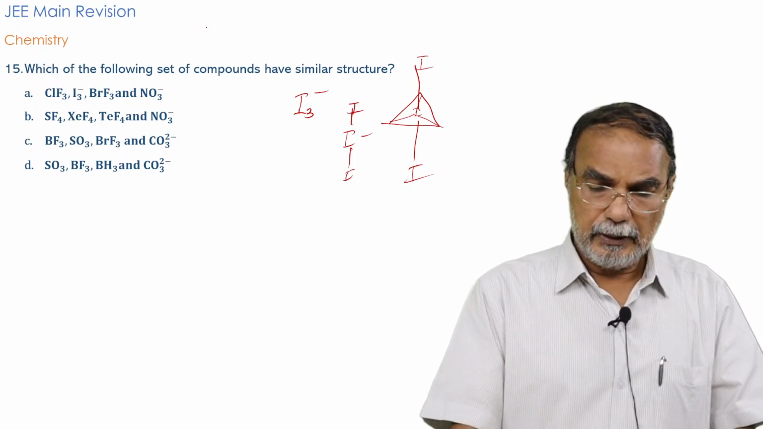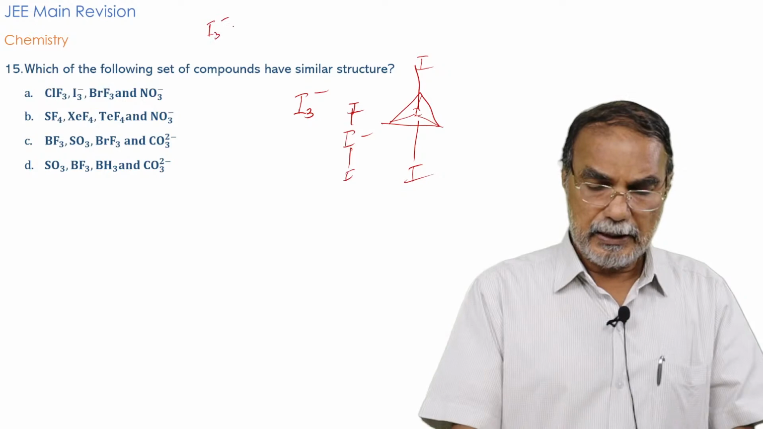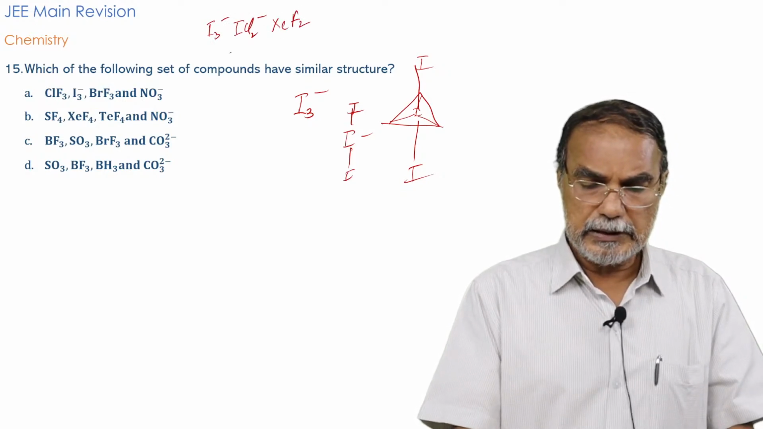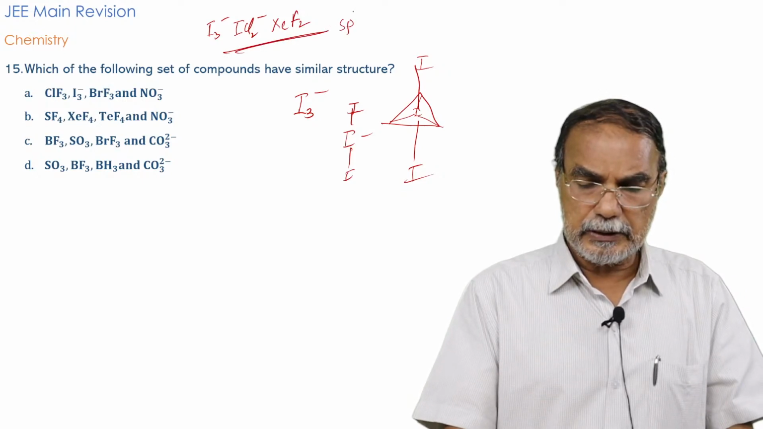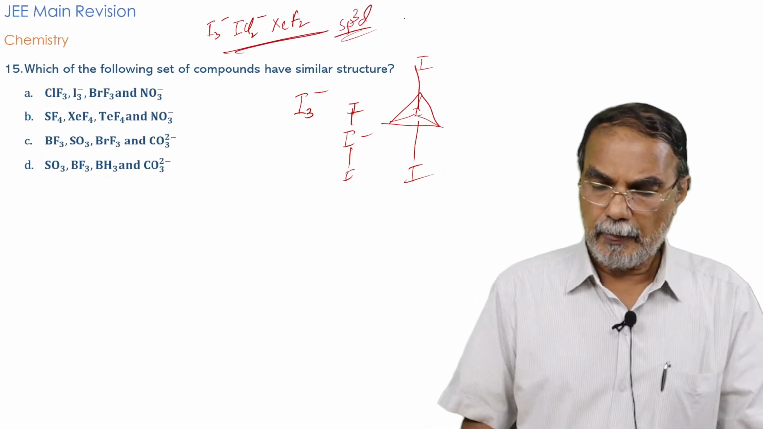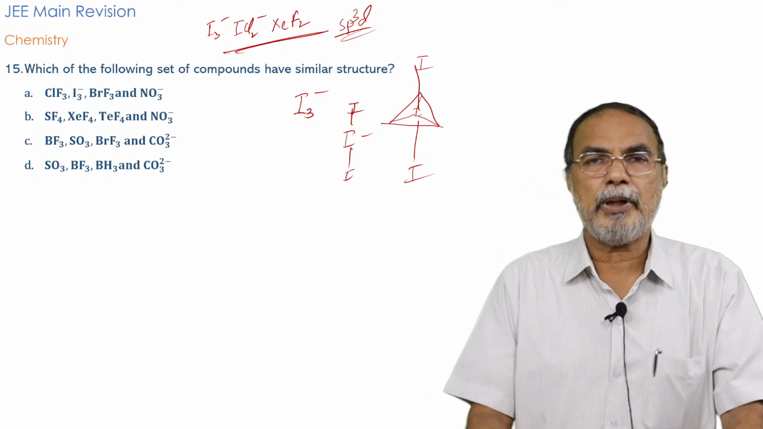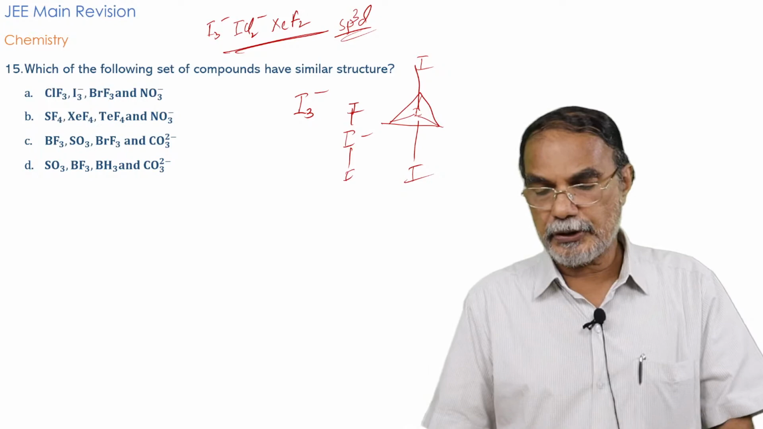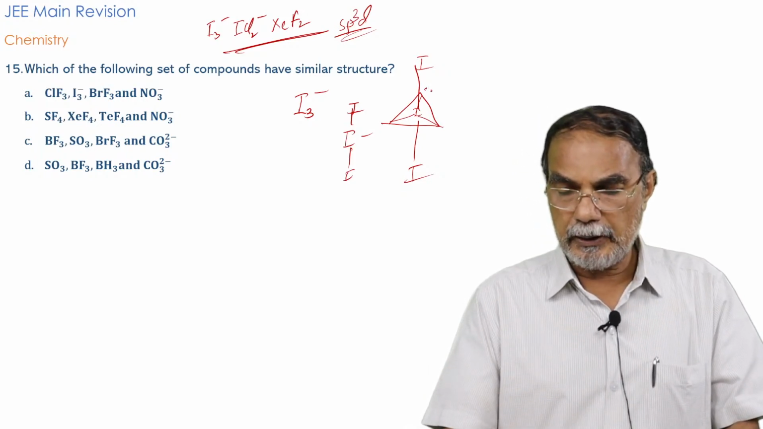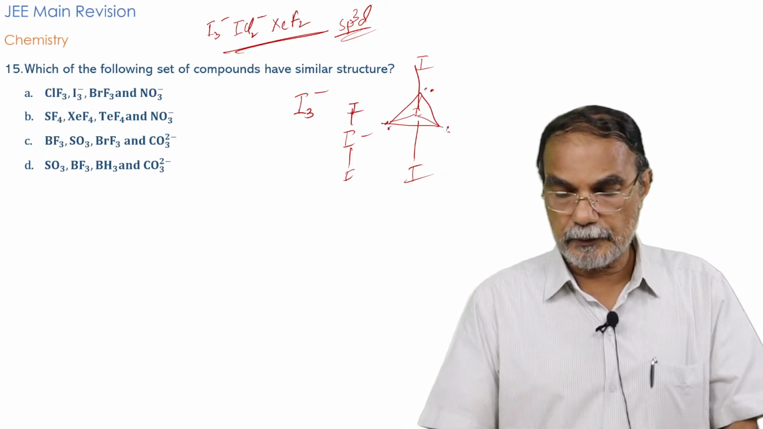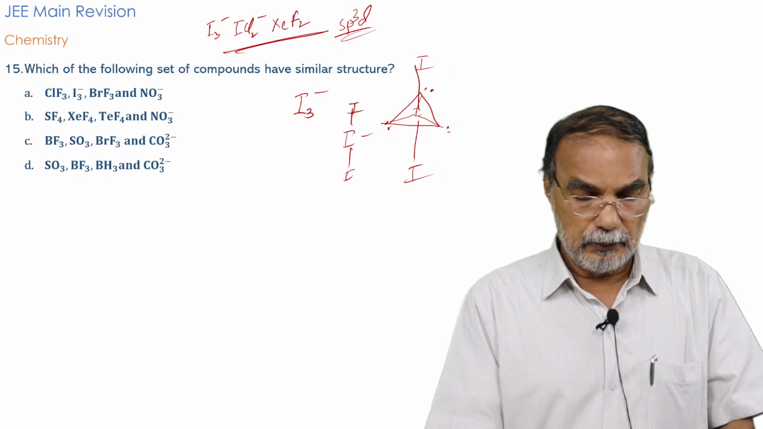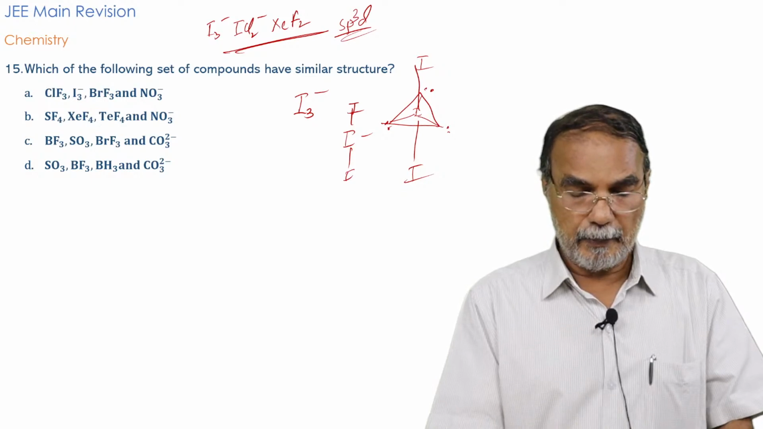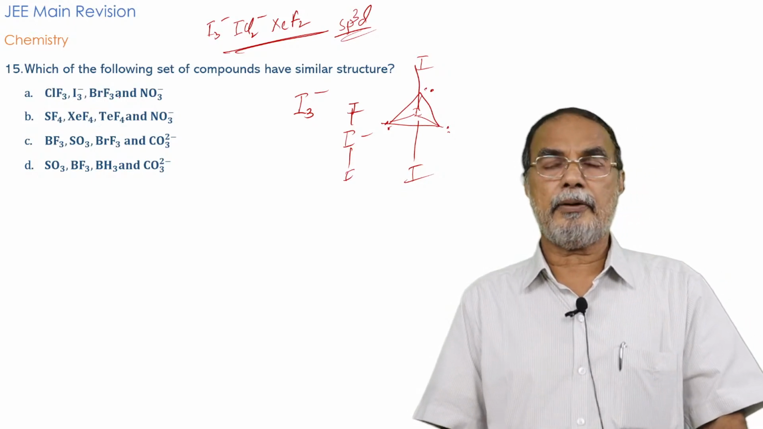Remember that I3 minus, ICl2 minus, XeF2, all these are linear molecules with sp3d hybridization, and the basic shape is trigonal bipyramidal, with the atoms occupying the axial positions and the lone pairs occupying the equatorial positions. So they are linear. One is T-shaped, this is T-shaped, whereas this is linear. That means all of them do not have the same structure.